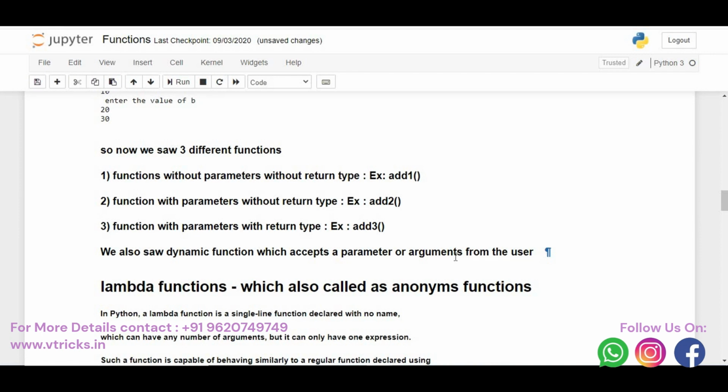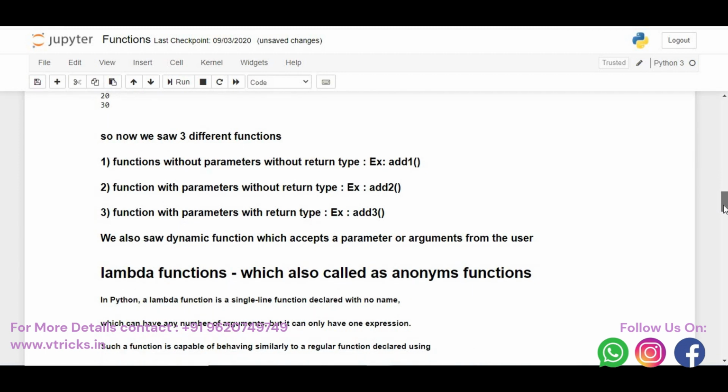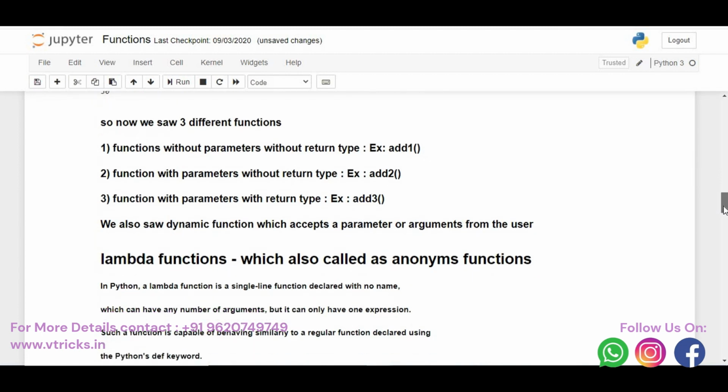Now, which we have not discussed in theory, is the lambda function, which is also called anonymous functions. Anonymous functions are nothing but lambda functions. What is a lambda function? This is an advanced functionality present in the Python programming language. Usually we want our program to be very dynamic and we don't want to waste our space and time on function execution. We will not define the function and keep it ready. We will use the function as and when we want.